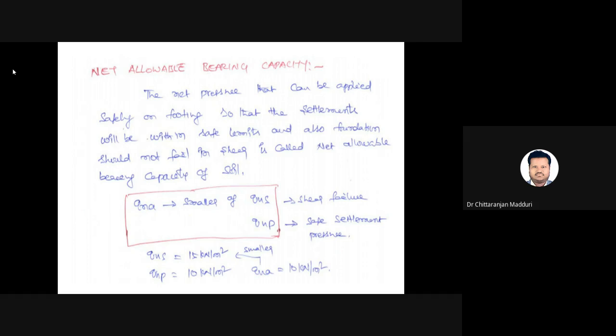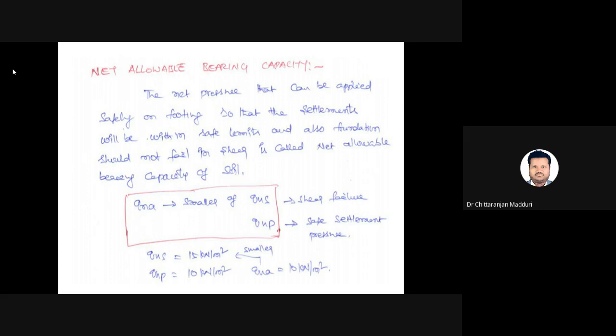Next, net allowable bearing capacity. This is the very important term. The bearing capacity which is considered in design of foundation is the net allowable bearing capacity. While designing the foundation, we should consider two factors. The first one is the foundation should not fail in shear. The second is the foundation should not undergo excessive settlement.